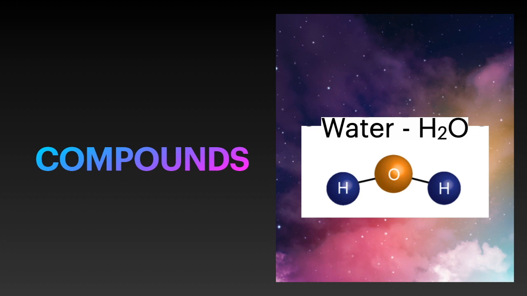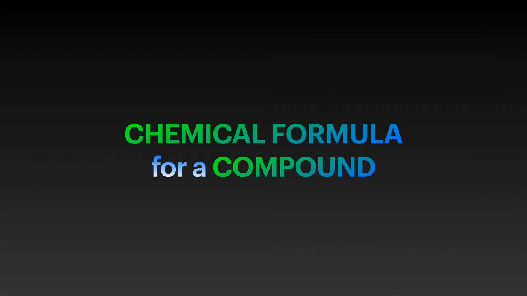Chemical formula of a compound. Again, this is very simple and very similar to the one for elements. The chemical formula of a compound is the representation of a molecule of the compound. So, for example, water is represented as H2O. The way hydrogen and oxygen are represented as H and O, the chemical formula of water is H2O.